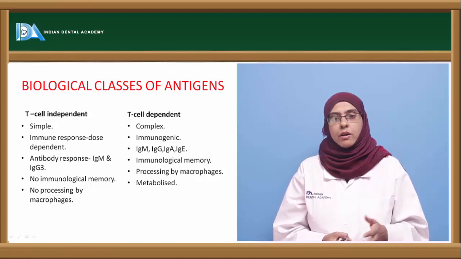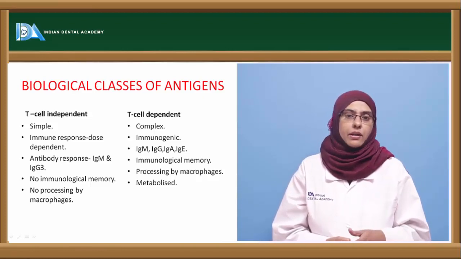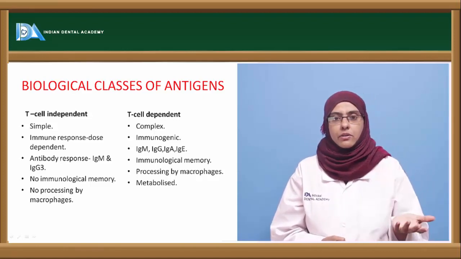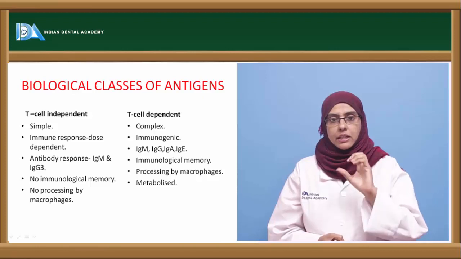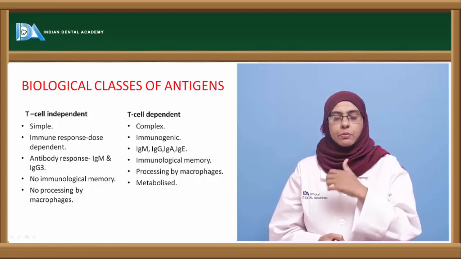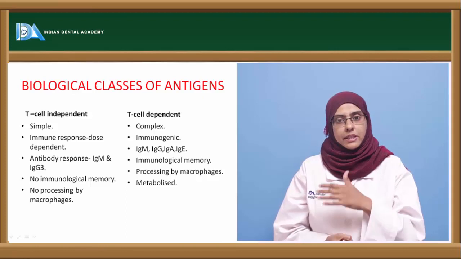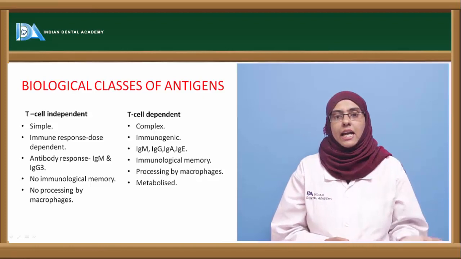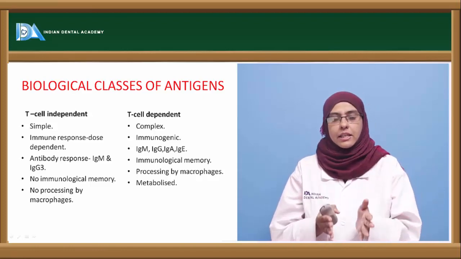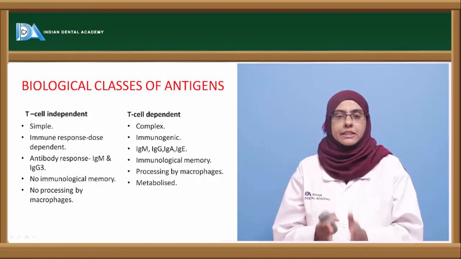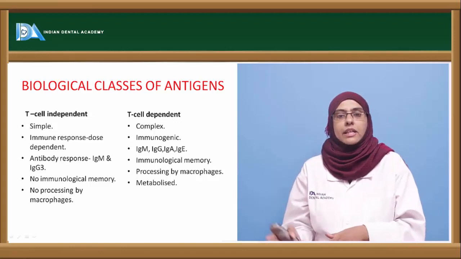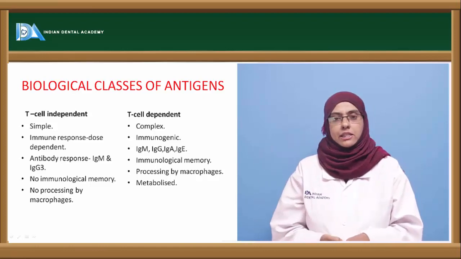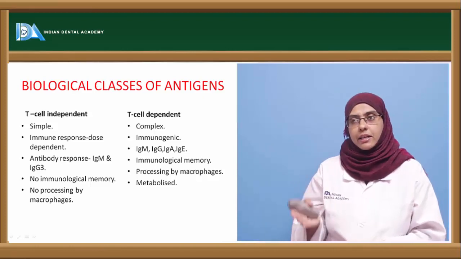here there is no requirement of any processing by the macrophages, whereas for T cell dependent you need processing via the macrophages, because after the processing the antigenic fragments are exposed on the major histocompatibility complex that interacts with the T cell receptor. So the T cell cannot recognize antigen directly. It requires a cell in between, called the antigen presenting cell, that presents the antigen to the T cell. Only then will it get activated to produce the cytokines to activate the other cells of the immune system.